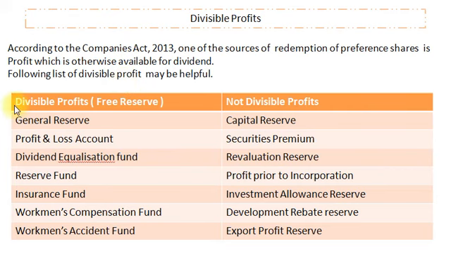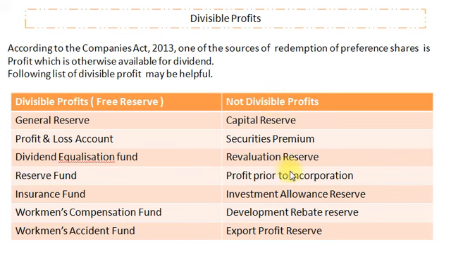Here on the left hand side I have kept divisible profits, which are also known as free reserve, and on the right hand side I have kept profits not available for dividend or not a divisible profit.